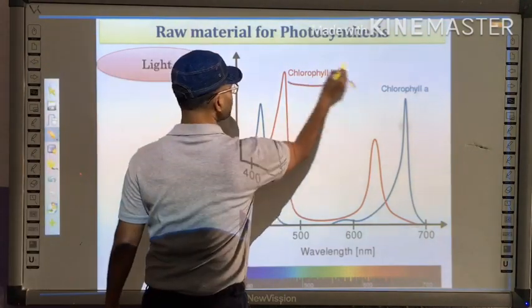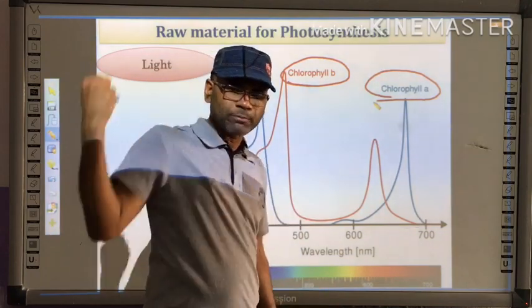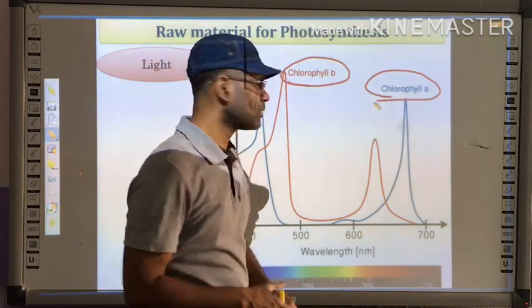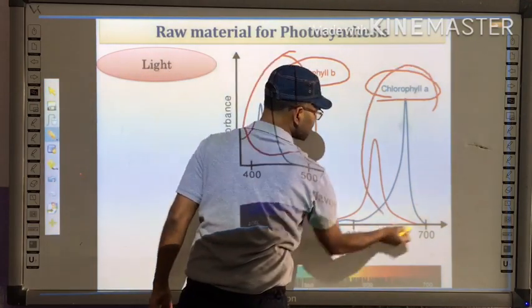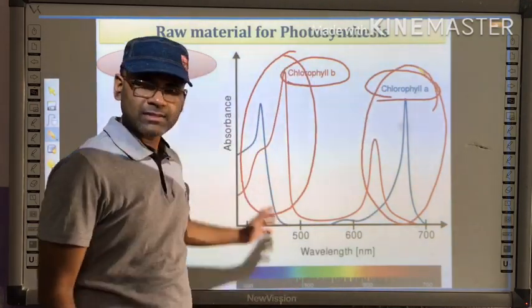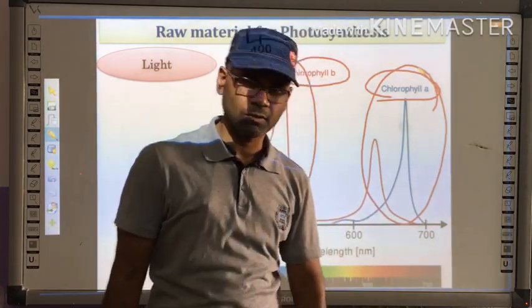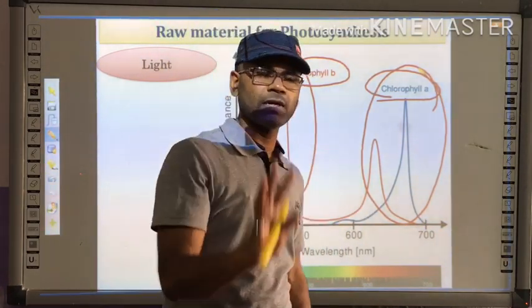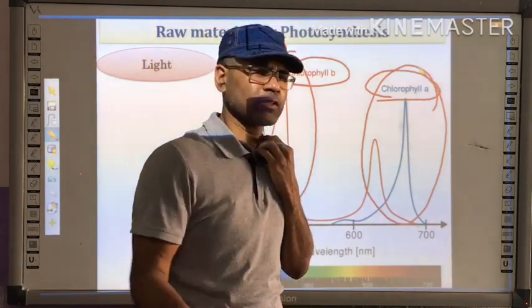It is absorbed by chlorophyll B, or it is absorbed by chlorophyll A, and you can find that absorption of light is maximum at two regions, at this region and at this region. And these regions are the blue and red regions. This is just for your knowledge. It is not included in your examination also, just for the sake of knowledge.